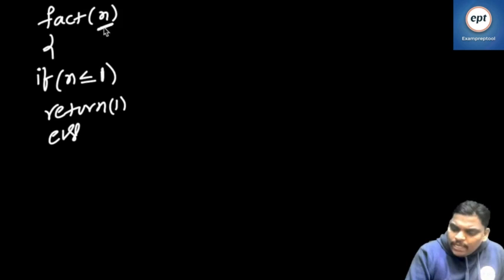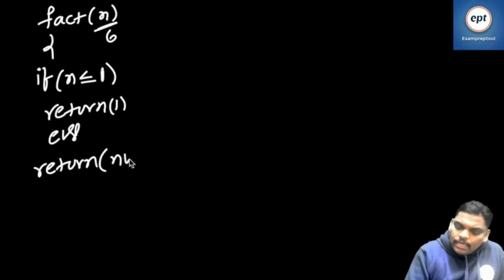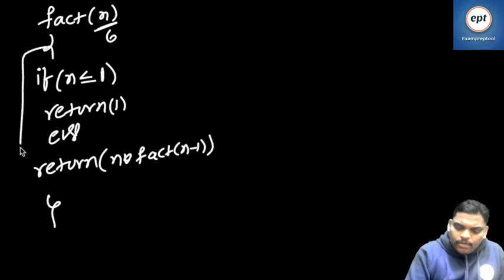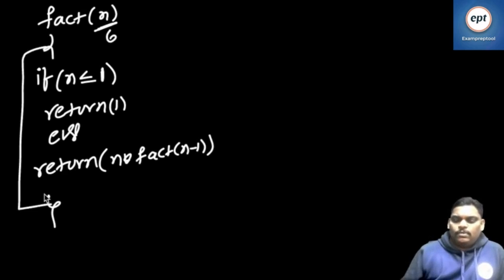So factorial of n, how much? Suppose someone asks me what is the factorial of 6. I will ask, is 6 less than or equal to 1? If true, return 1. Else, listen, 6 into fact of 5. Else return n into fact of n minus 1.